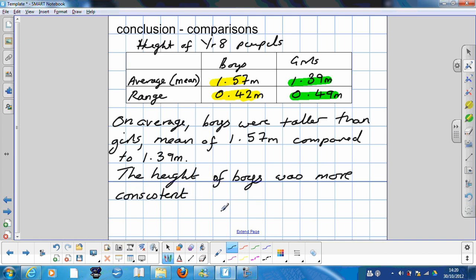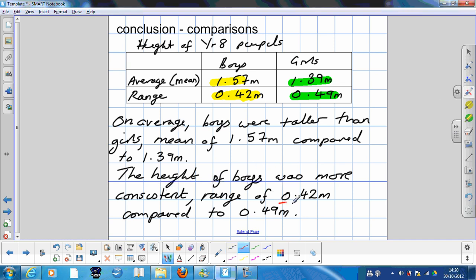Now, range of 0.42 meters compared to 0.49 meters. Yeah, to prove that the consistency was greater, we have to show that the range was less. The lower the range, the more consistent. So that's how we draw our conclusions when it comes to comparison questions.